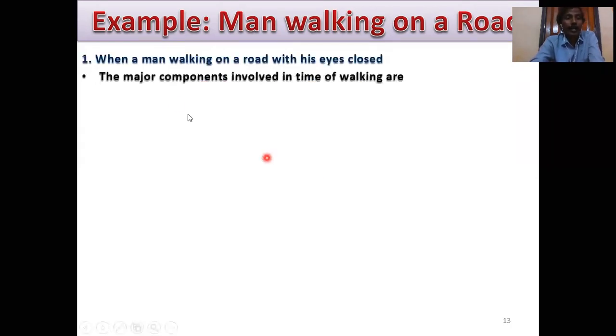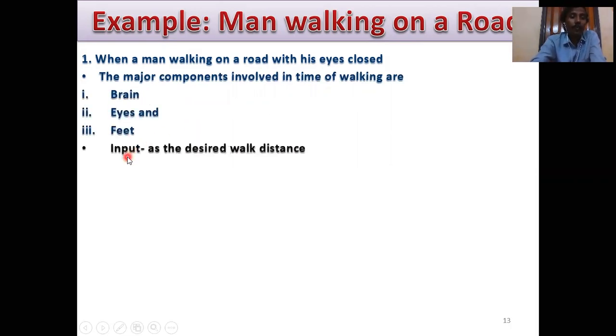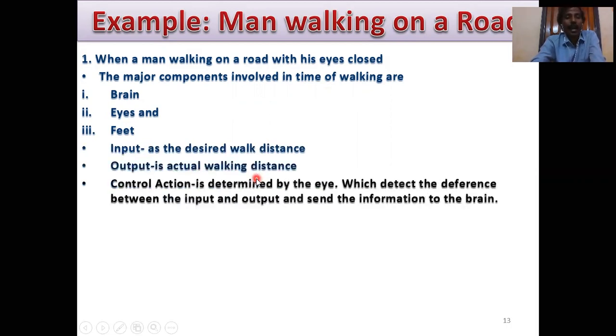Next point, the major components involved in the act of walking are number 1, brain, number 2, eyes, and number 3, legs. So what is the input? The desired walk distance. And what is the output? The actual walking distance. And what is the control action? It is determined by the eye, which detects the difference between the input and output, that means the desired walk distance and the actual walking distance, and sends the information to the brain.